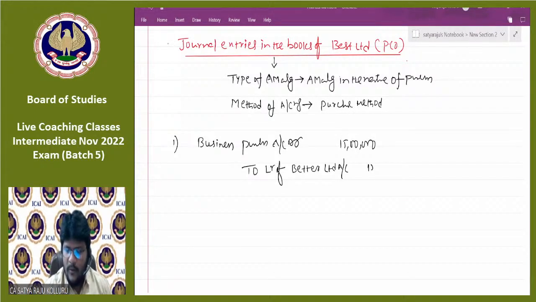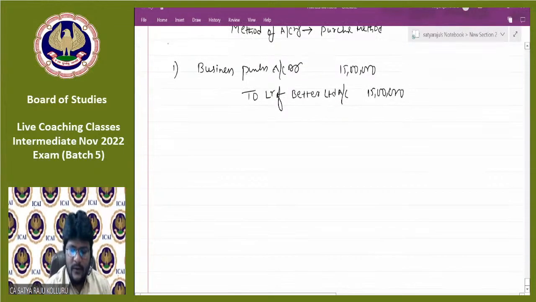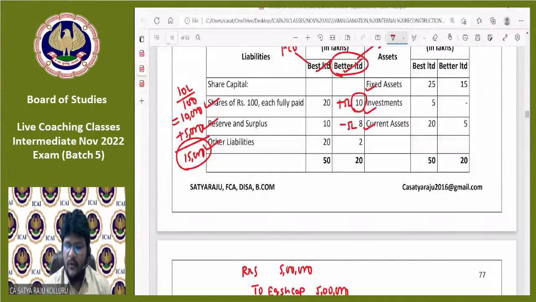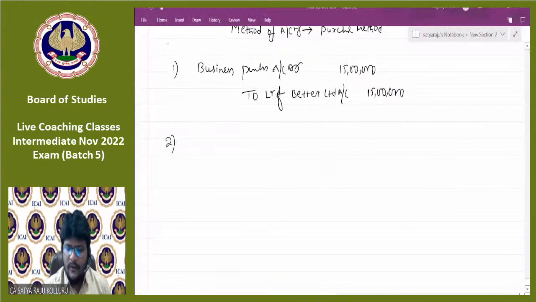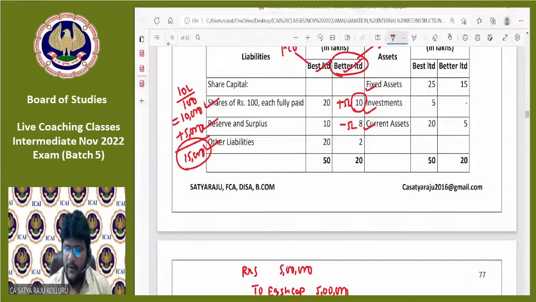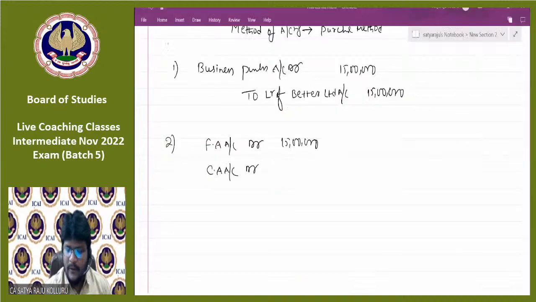What will be the second entry, guys? Incorporation of assets and liabilities. What are all the different assets taken over by the purchasing company? Fixed assets account debtor, at which value? 15 lakhs. Next, current assets account debtor, at which value? 5 lakhs.